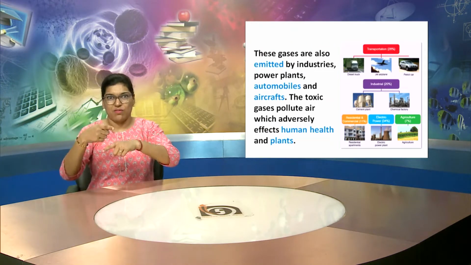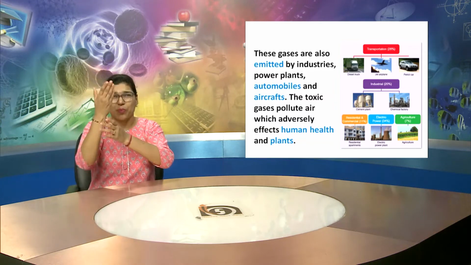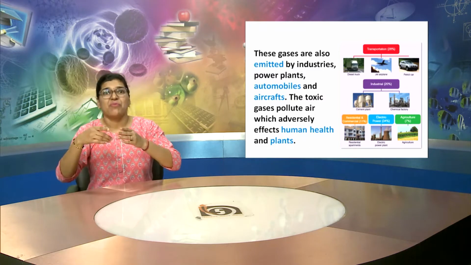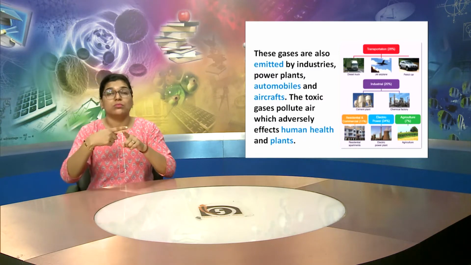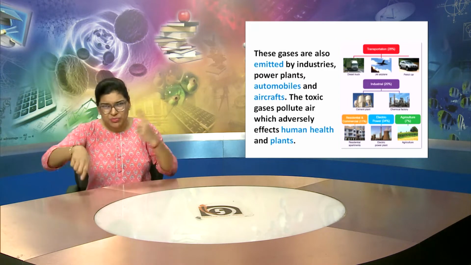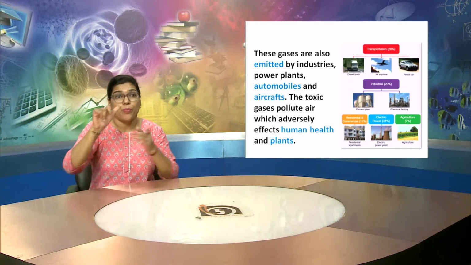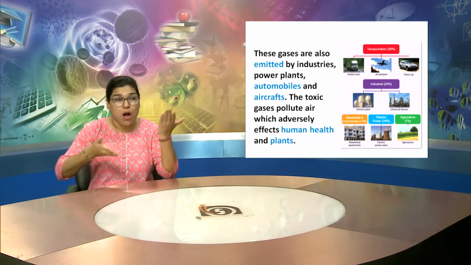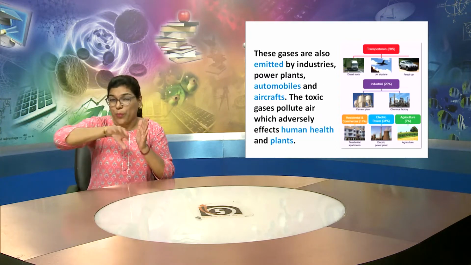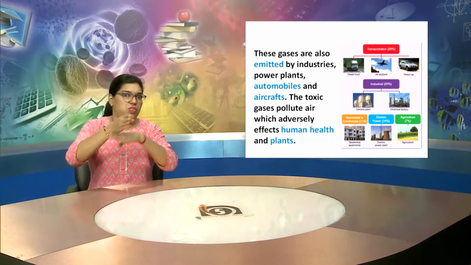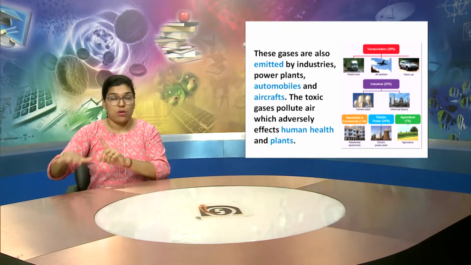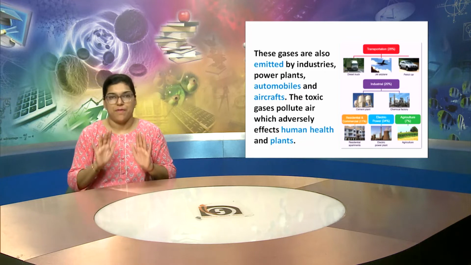So, all these gases are emitted by the burning of these substances, and sometimes they are also emitted by industries, power plants, automobiles and aircraft. These toxic gases pollute the air, which adversely affects human health and also the health of plants.